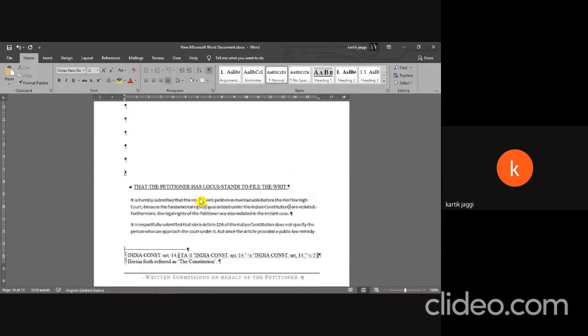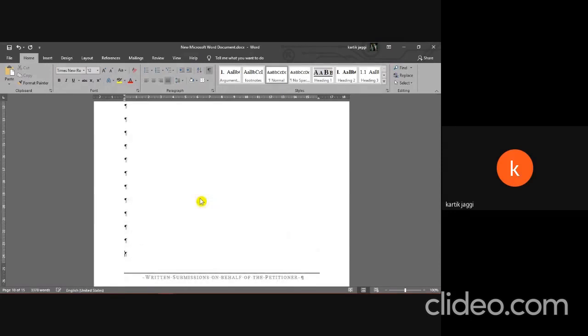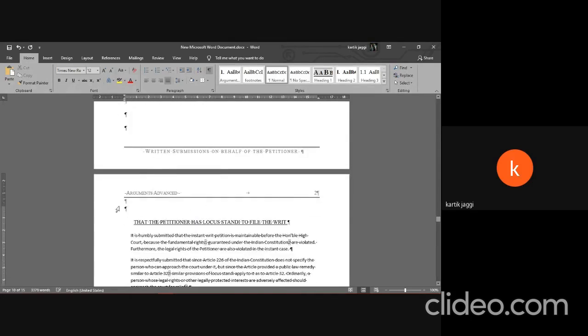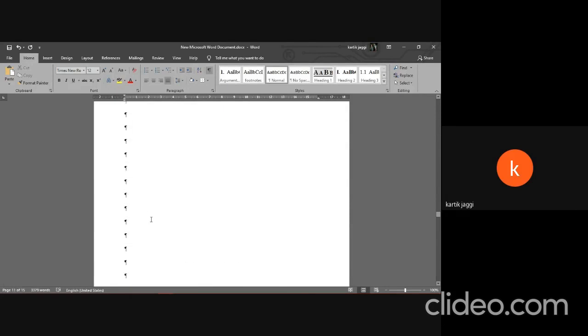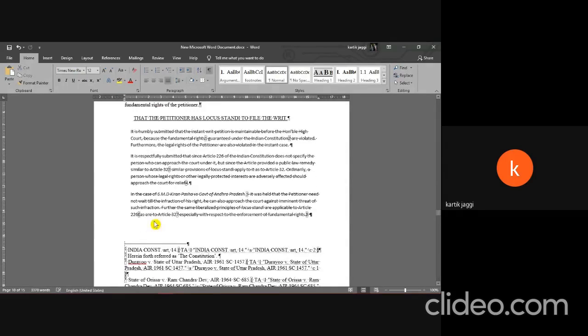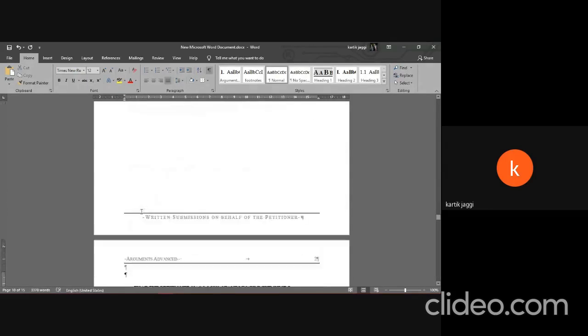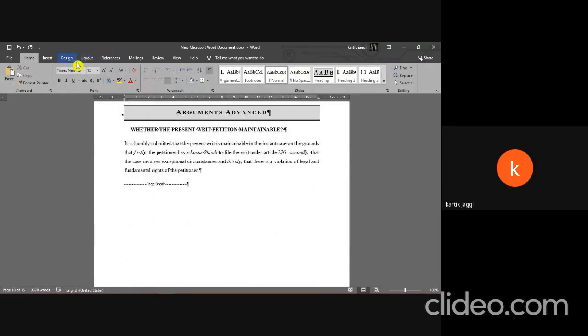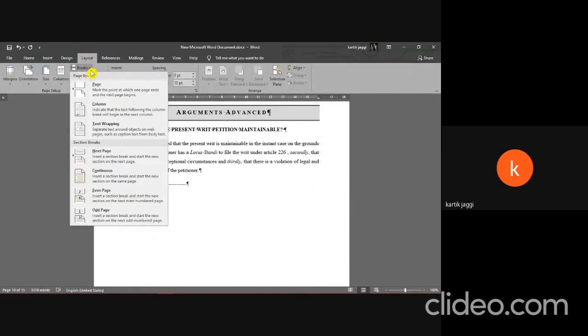If I do this, now every time that I enter a line, it will mess the formatting. See, now this empty line appears. This is why you don't want to repeatedly press enter. You just press control and enter. And if you forget the shortcut, you can get it from layout, breaks, and this page break.